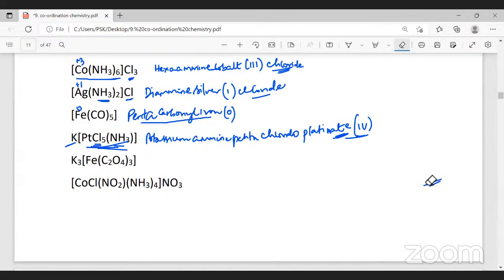Excuse me, sir. Oxidation number should be written in Roman numbers. Yes, all are in Roman. All right. Okay.